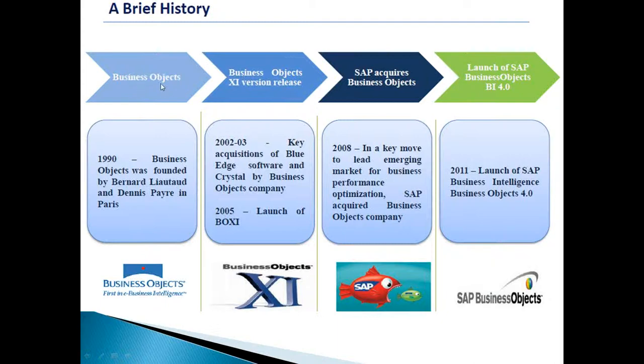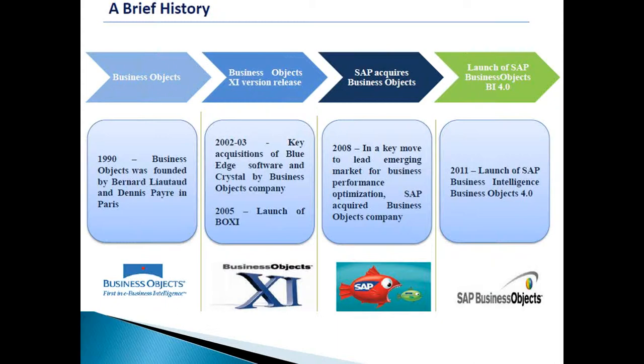The tool was also Business Objects, and later they released the XI version in the 2002-2003 area. XI is nothing but Exchange Infrastructure, right? And by 2005, it had stabilized. All the BO XI versions were stabilized, and they released 2.1 and 3.1.